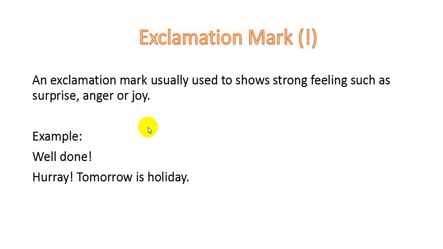Let's move to exclamation mark. An exclamation mark is usually used to show strong feeling such as surprise, anger, joy and so on. So let's move to an example. Well done. So well done is appreciation, it is a strong feeling. So as we say well done, we are showing a strong feeling of happiness or appreciation. So we will put exclamation mark.